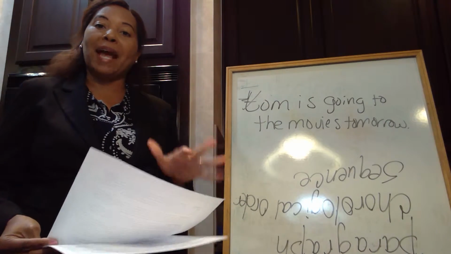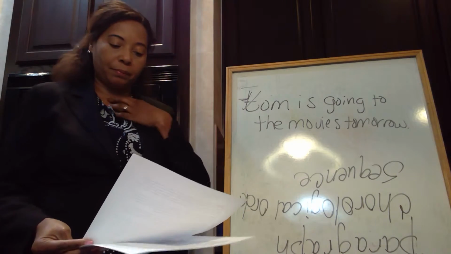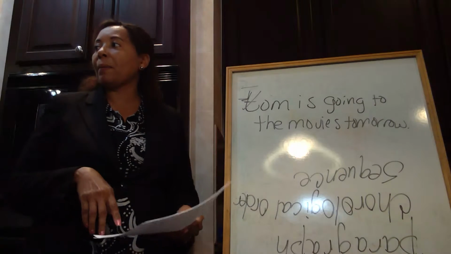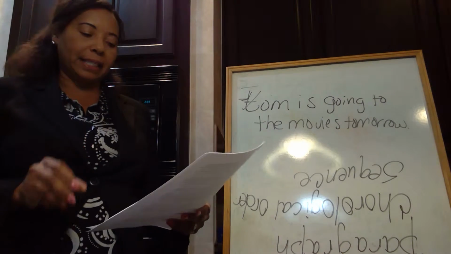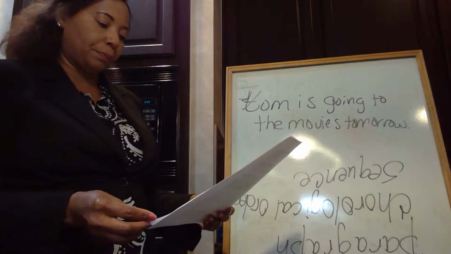Now I want everyone to practice and write down 5 things they do in the morning in chronological order. Okay, Jesse, what should we remember about putting things in chronological order? Exactly, numbering them. Exactly, that's how we know that they are in chronological order.